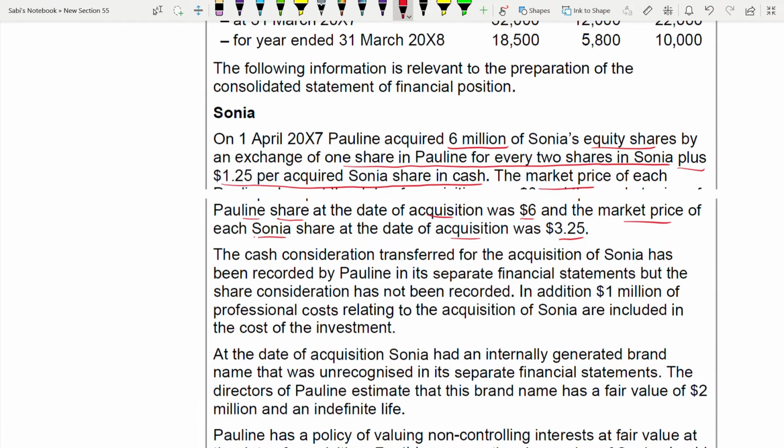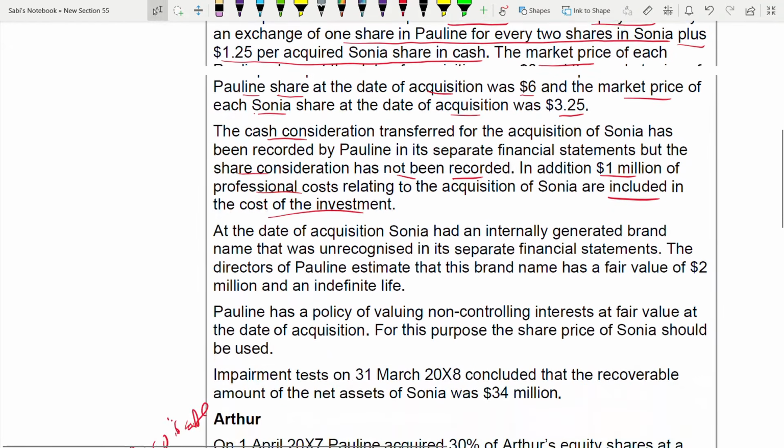Now the cash consideration transferred for the acquisition has been recorded in Poland in its separate financial statements, but the share consideration was not recorded. In addition, 1 million of professional costs related to the acquisition are included in the cost of the investment. So you have to deal with the professional cost also. Now, at the date of acquisition, there was an internally generated brand which was unrecognized.